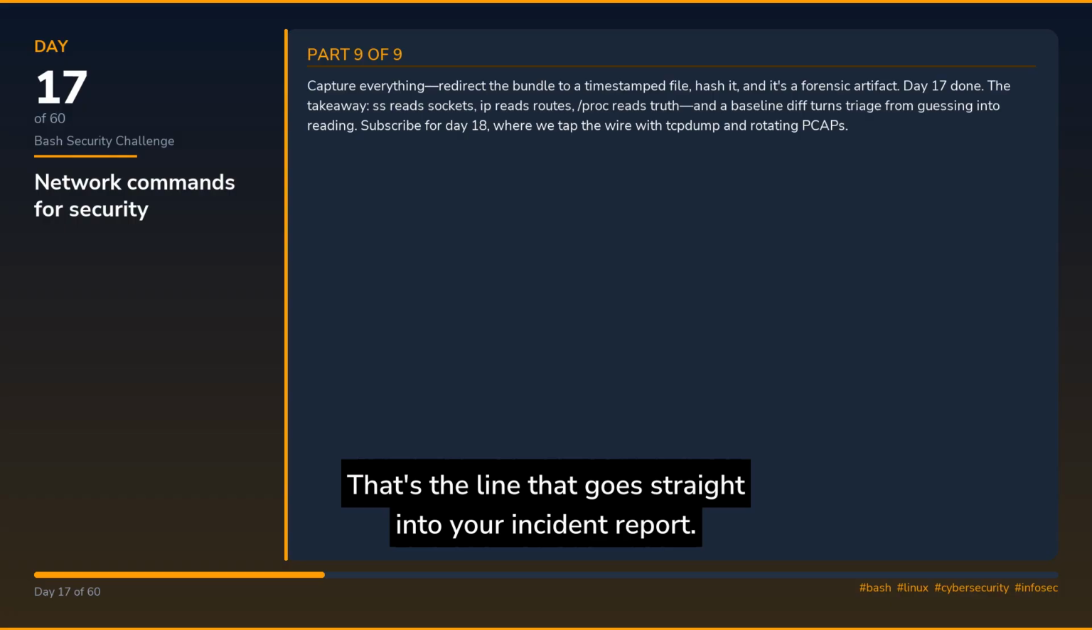Capture everything, redirect the bundle to a time-stamped file, hash it, and it's a forensic artifact. Day 17 done. The takeaway: ss reads sockets, ip reads routes, /proc reads truth, and a baseline diff turns triage from guessing into reading.